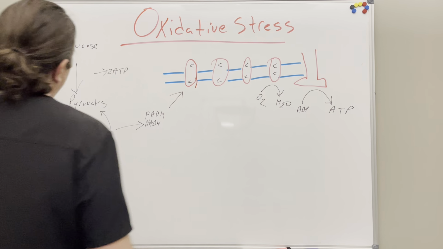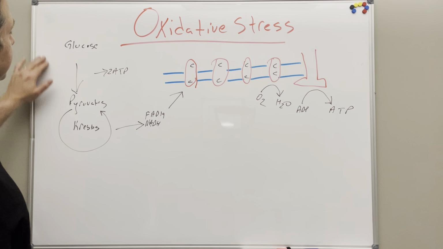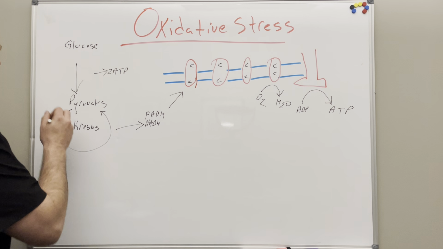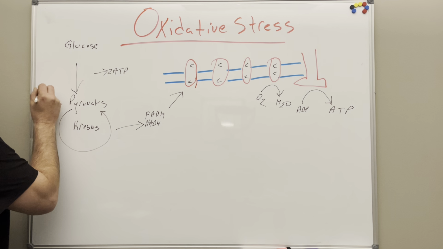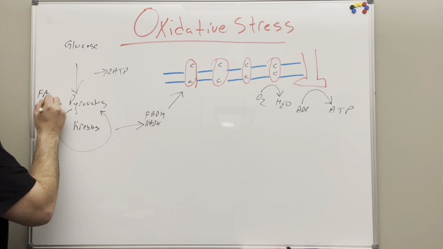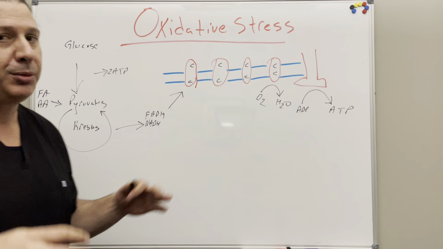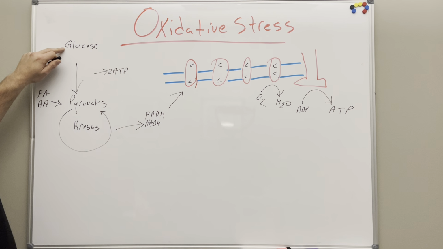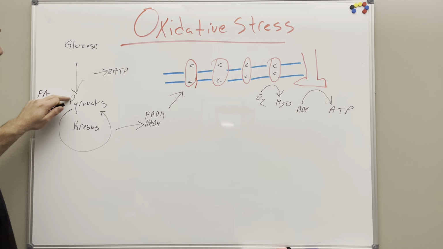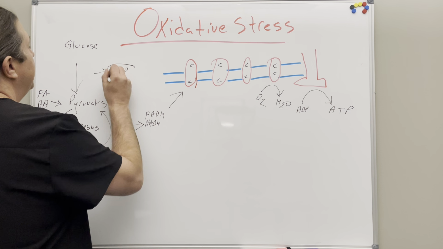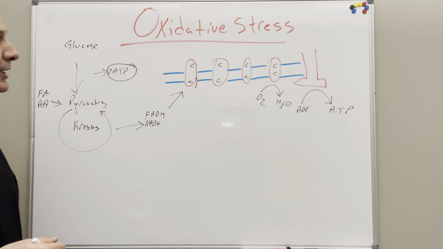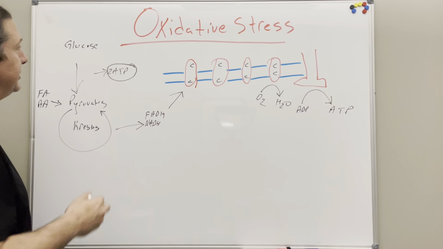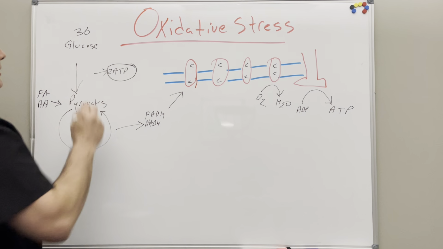Anywhere within the cell, this process can occur. You can take in sugar, you can take in fatty acids, and you can take in amino acids, anywhere within the cytoplasm of the cell. Glycolysis is the first part. If you've got glucose, you're going to break glucose down to 2 pyruvates. That enzymatic process is only going to make 2 ATP, not very many ATP in the process. This is going to make a total of 36 by the end.